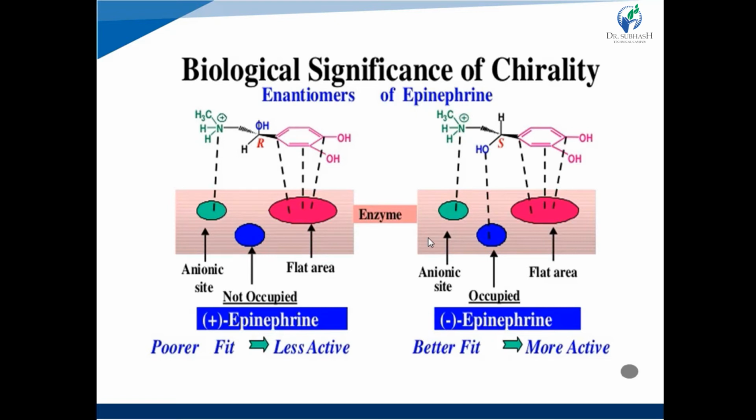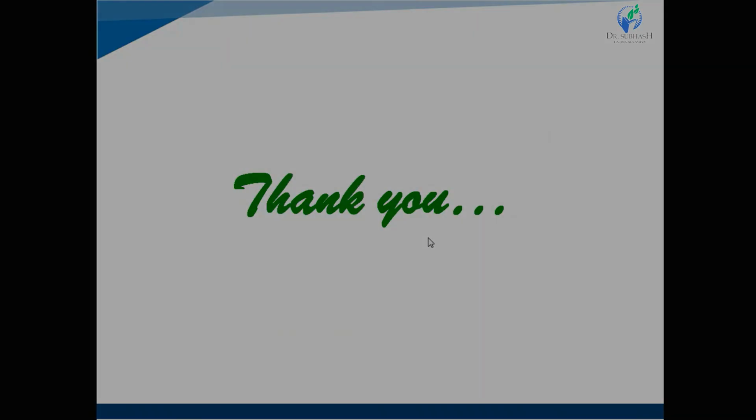That's why it is less active or almost inactive. So of the two enantiomers of epinephrine, dextro and levo, only levoepinephrine is highly active. So it shows the importance of chirality in biological systems, as well as in medicinal compounds and their effect in our body. Thank you.